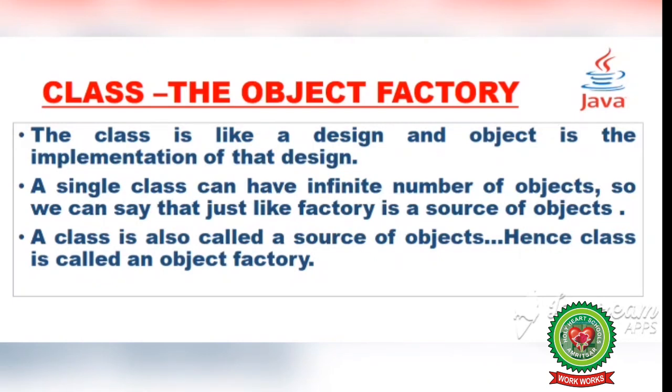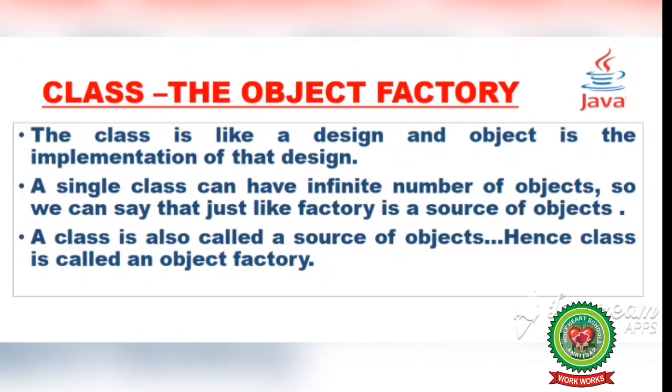Now, what do you mean by class, the object factory? Class means we will take any item and object means we will create a number of objects of the same type. See, the class is like a design and the object is the implementation of that design. If we take the example of a wooden pencil, we have made the design of a wooden pencil, that it is made of wood, has color and has a lead.